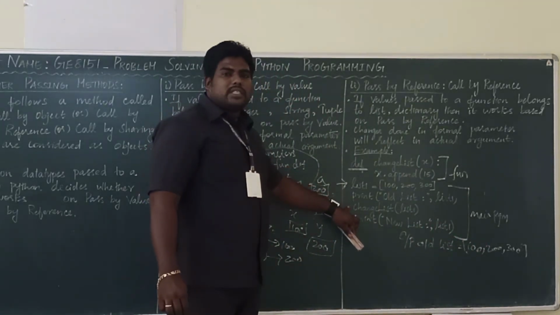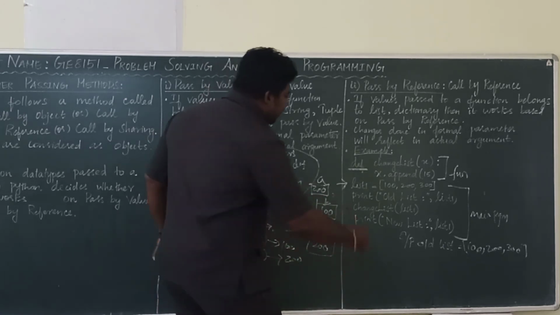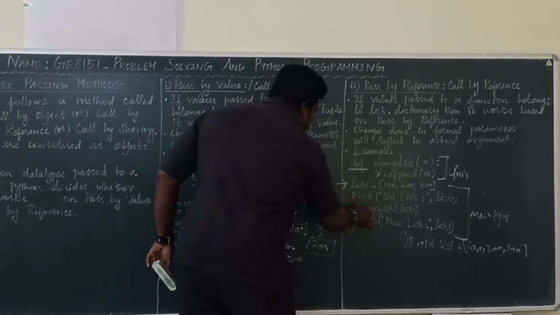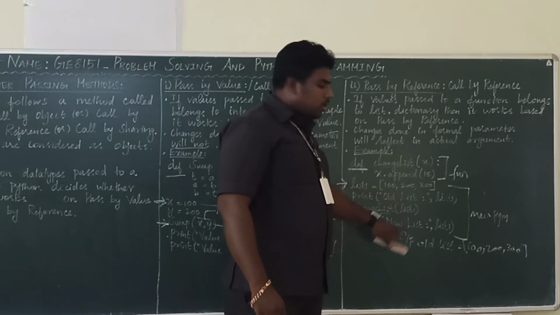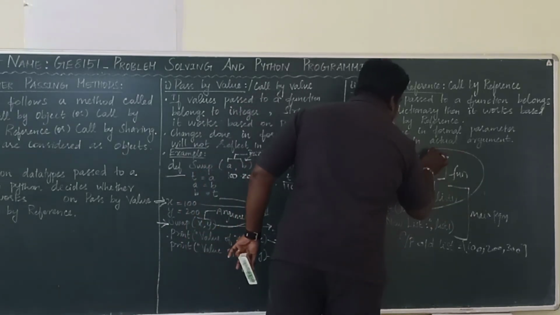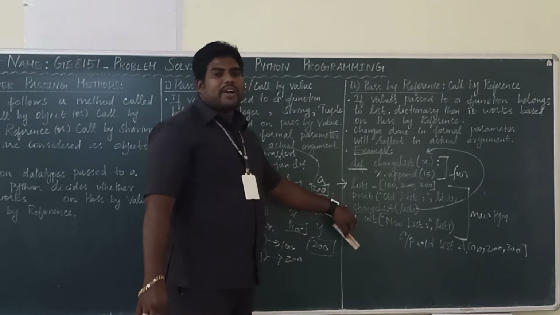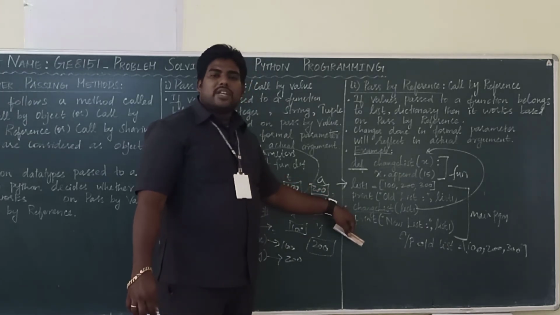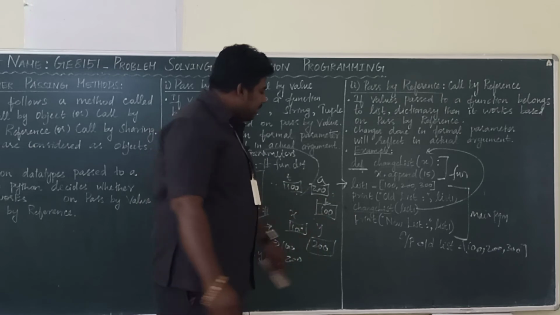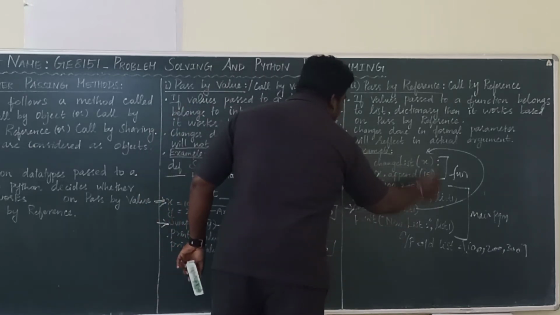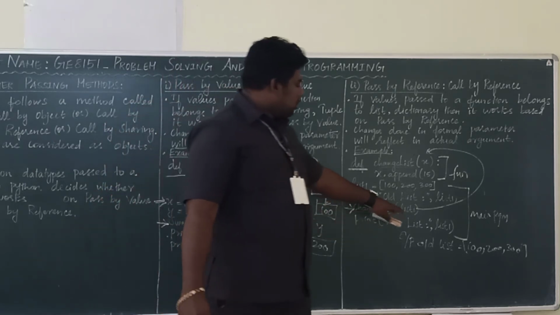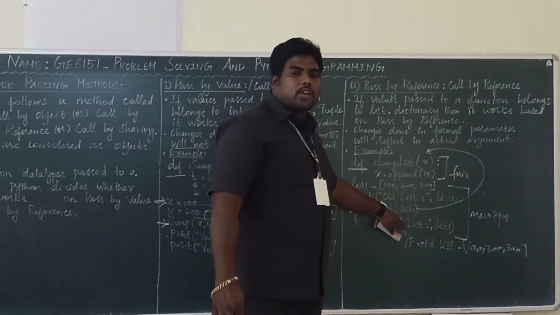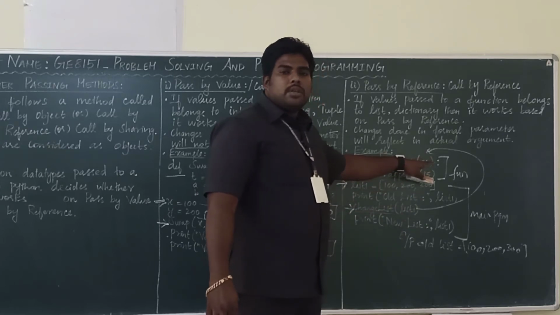Now change list. What is this change list? It is a function call. See here, function name and function call name are the same. Only one parameter, and here only one argument. So the control will be given back to the function definition. Once this function call gets executed, the control will be given to the function definition. At that time, as I told, the value of the function argument should be passed to the parameter.